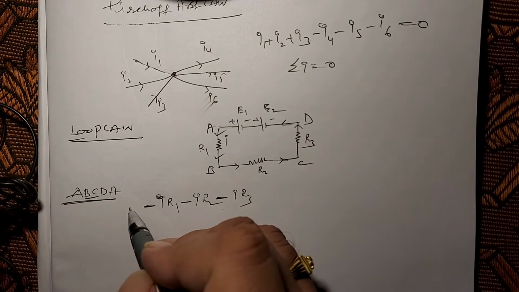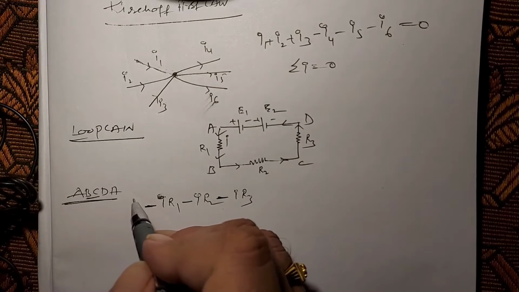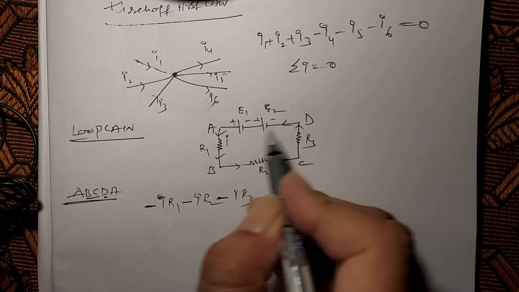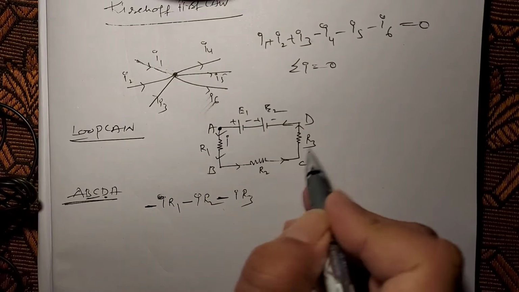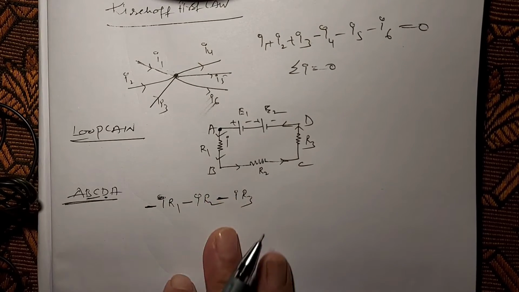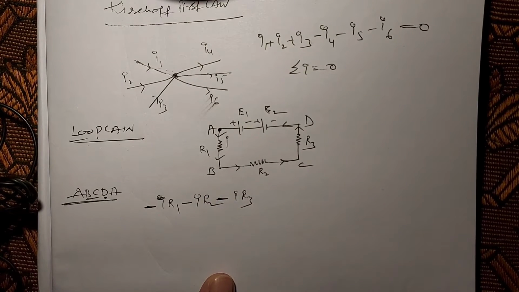Right. So another direction, DA. We start at point A and finally reach the same point. Final point and initial point are the same. That means the circuit is closed.